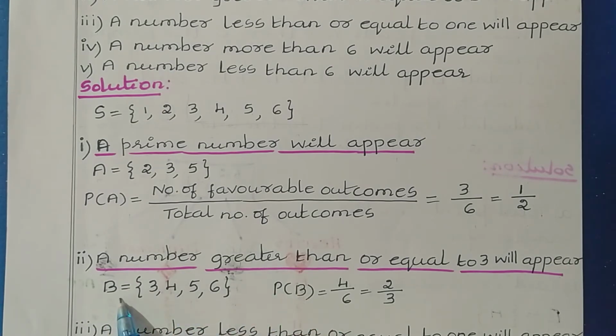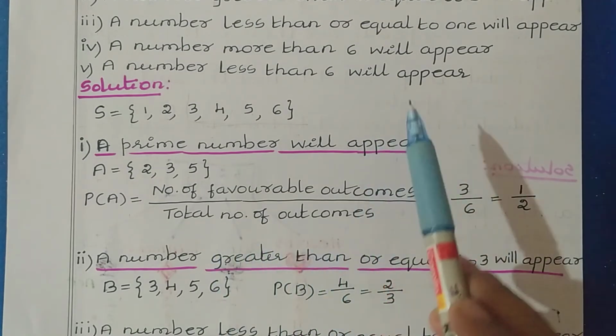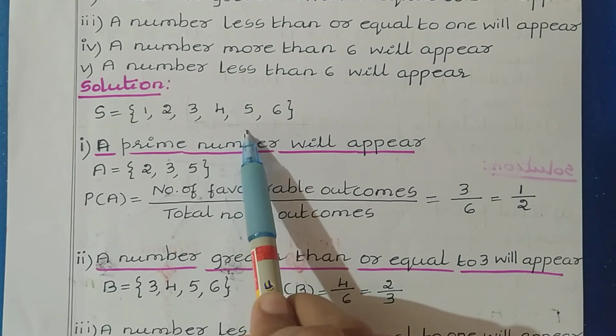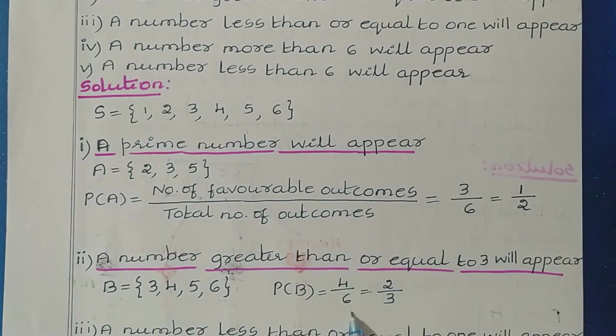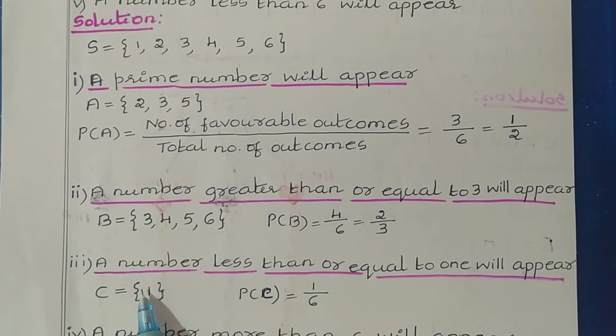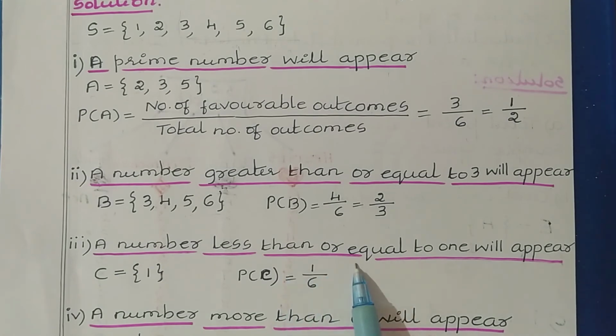Probability of B is the number of favorable outcomes. Here we have 4 outcomes related to this event. So 4 divided by the total number of outcomes, which is 6 only, as we are considering the same experiment. So 4 divided by 6 gives 2 by 3. Next, third question: a number less than or equal to 1 will appear.